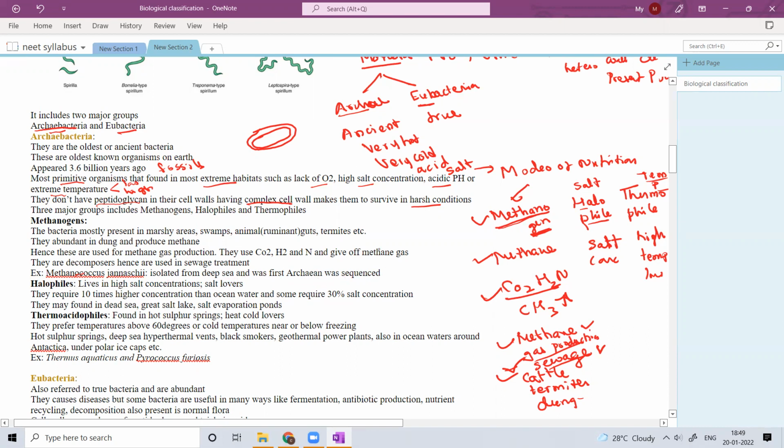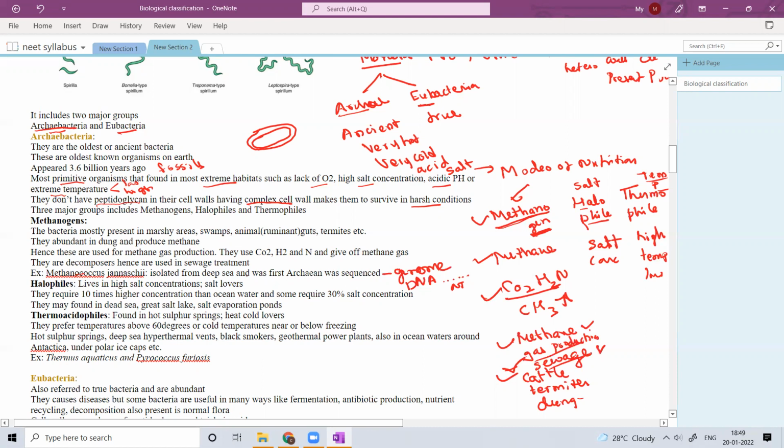What do we mean by sequenced? The DNA is sequenced, the genome is sequenced. So what are the nucleotides present in the DNA? How are they arranged? That means what is the sequential order of nucleotides present in the DNA, that is studied.